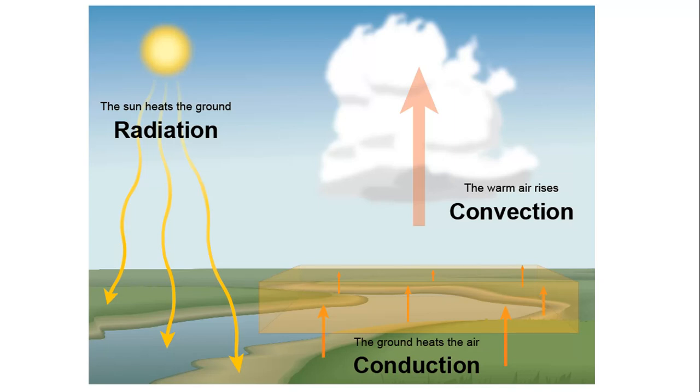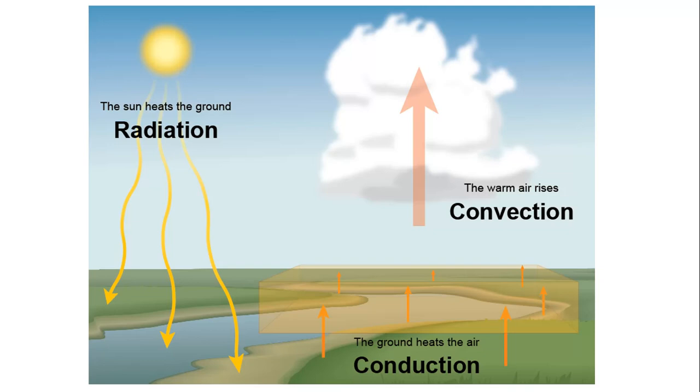First is conduction. The ground heats the air. This is a clear example of conduction, because there is a transfer of heat from the ground surface to the air, since there is contact between the air and the ground. The ground heat is absorbed by the air when it touches the ground. This air then travels away from the earth, so the warm air rises. This is called convection. And the third one is radiation. The sun heats the ground. This is the example of radiation.